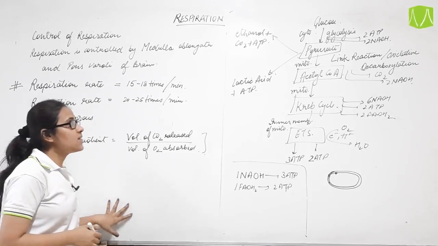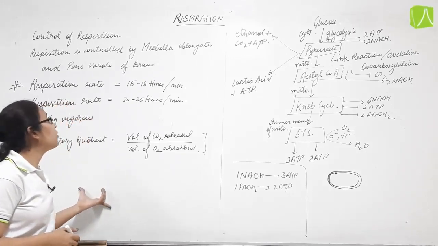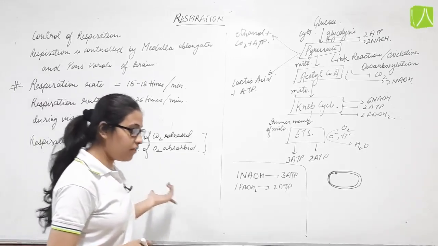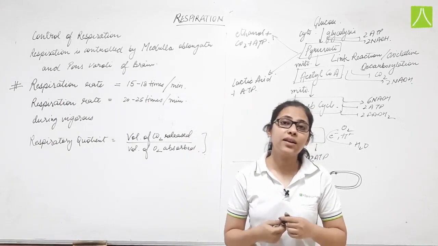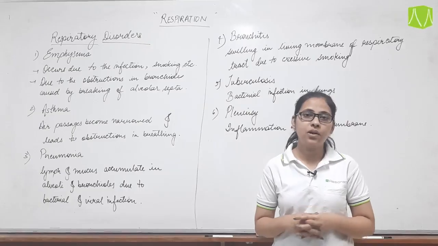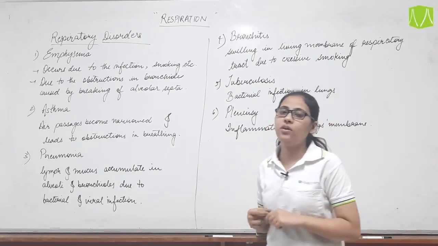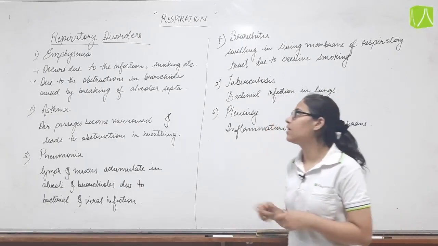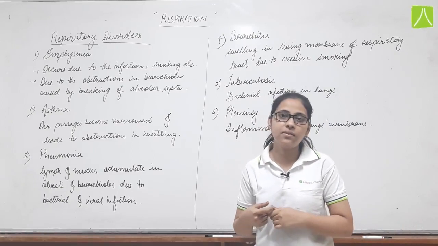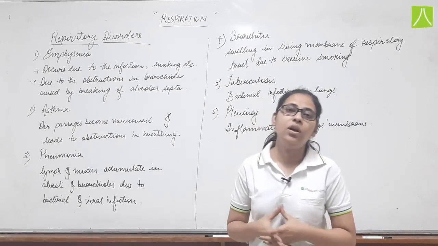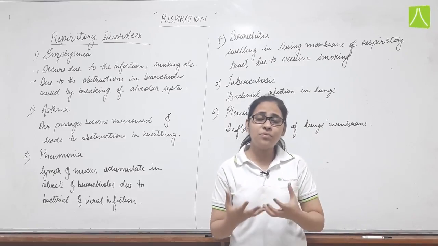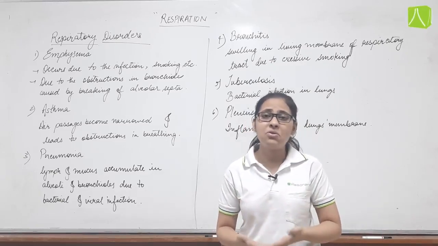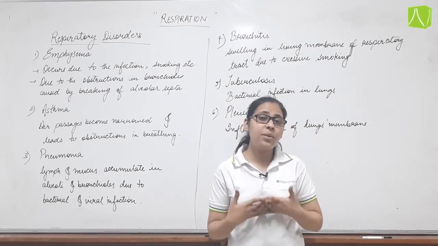So this is the cellular respiration and the control of respiration. Now after this, the last topic of this chapter is basically the respiratory disorders. So our last topic of the chapter respiration is respiratory disorders, that is the diseases which occur due to breathing, or we can say the problems which occur in respiration, in breathing, or when we say breathlessness.